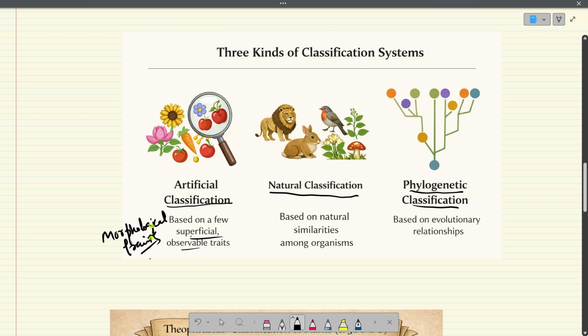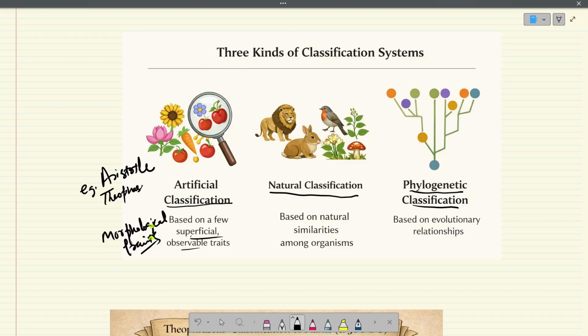Okay, so these were the first early classification attempts that we studied. For example, we talked about Aristotle's two-kingdom system. We talked about Theophrastus's classification of plants into shrubs, herbs, and so on. And finally, we also talked about Linnaeus's 2-kingdom classification system.